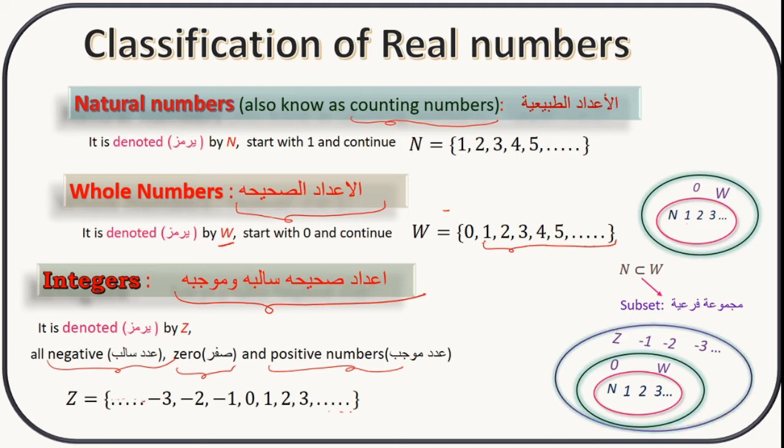So this relation can be described as N is a subset of W and W is a subset of Z, and this is the symbol for the subset. Now let's move on. I hope you understood these three classifications: natural numbers, whole numbers and integers. Next is the